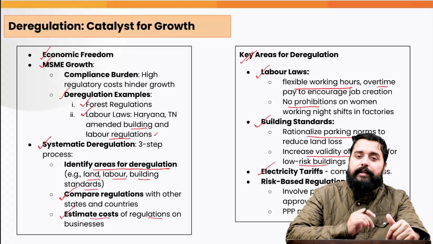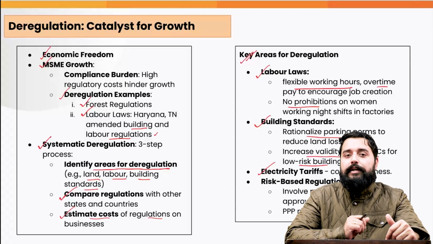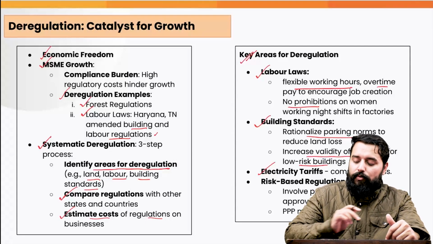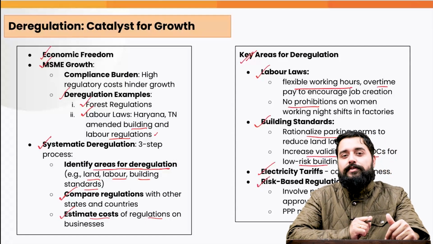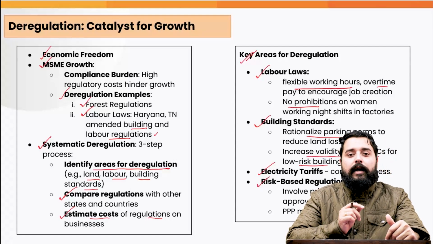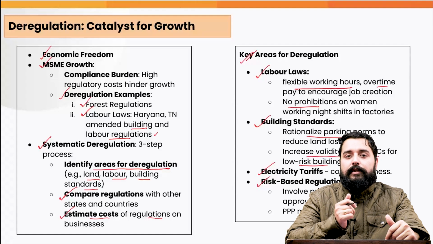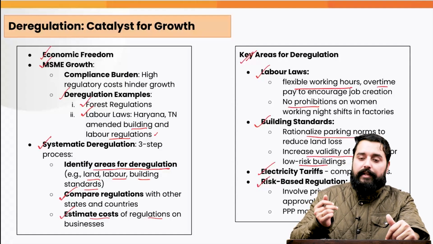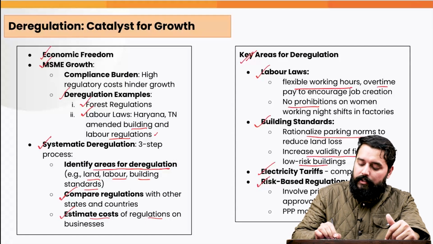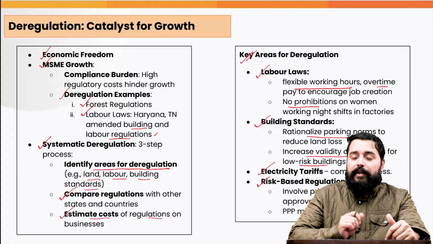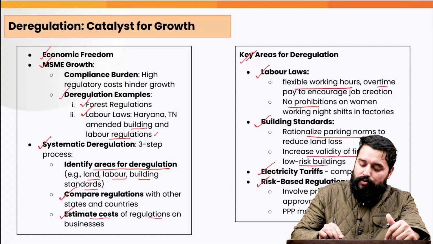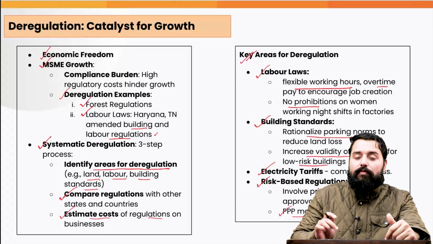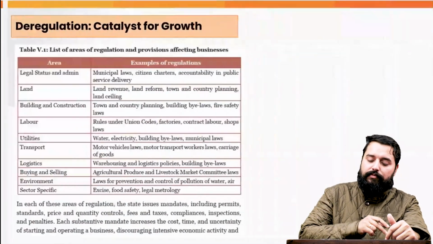Likewise, the electricity tariffs for the corporates need to be brought down for the factories to improve their competitiveness. And regarding the regulation, we can go for a risk-based regulation. The high-risk category enterprises can be regulated highly. The low-risk category enterprises can be deregulated. For example, we can involve private parties in the building approvals and inspections, which will lead to deregulation, and also we can adopt PPP models for the enforcement of the regulation as well.